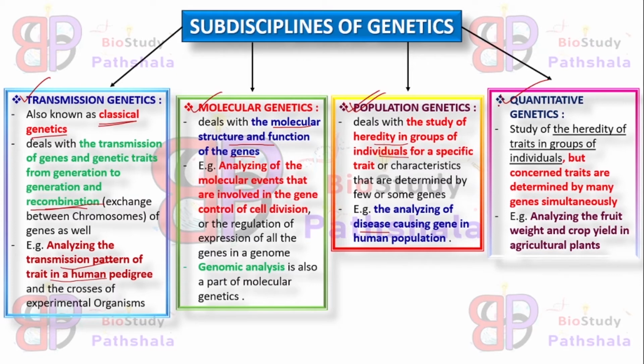Next one is quantitative genetics. It is the study of heredity of the traits in groups of individuals, but in this case the concerned traits are determined by many genes simultaneously. That means here some traits are determined by many genes. For say, fruit weight and crop yield in the agricultural field come under quantitative genetics.